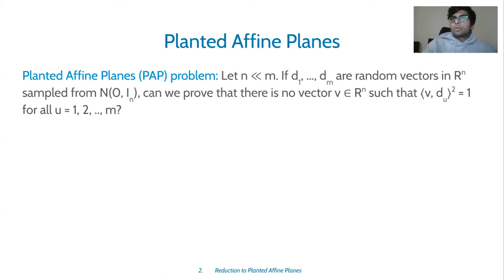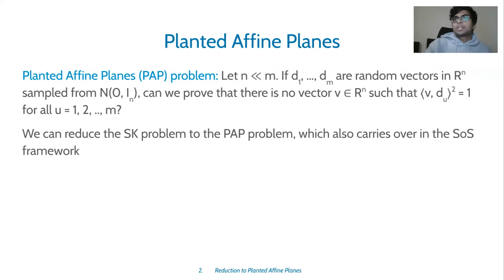So what's the planar affine planes problem? In this problem, we have 2 parameters n and m, and m is larger than n. You can think of m as n squared or n raised to 1.5. The input is m random vectors d1 to dm sampled from the Gaussian distribution. And we want to prove that there is no vector v such that the inner product of v comma d_u squared equals 1 for all u. The reason that we call this planar affine planes is because, if this is true, then this means that all the input vectors d1 to dm lie on two affine planes, if this system is feasible.